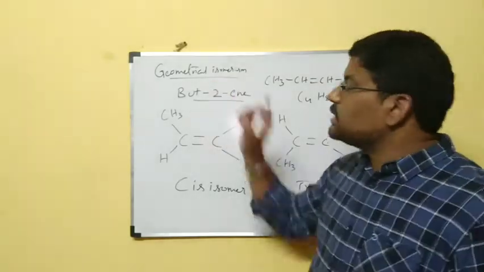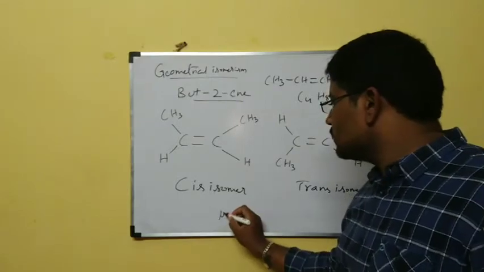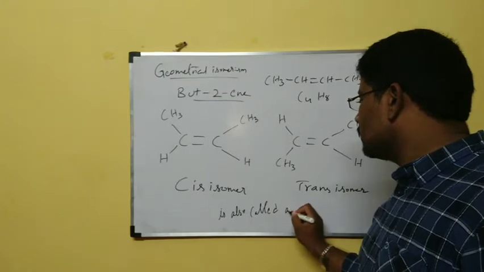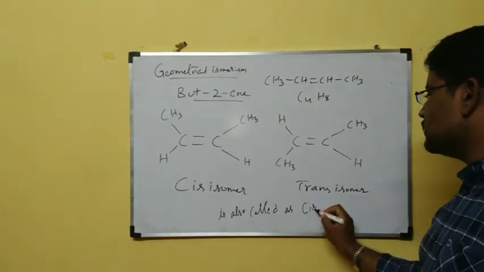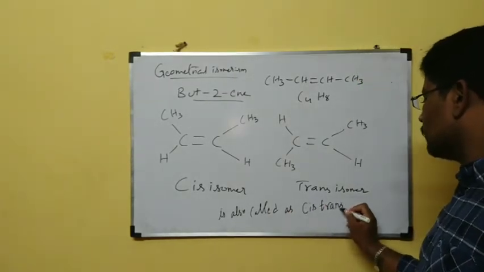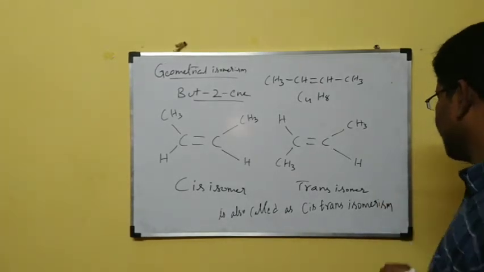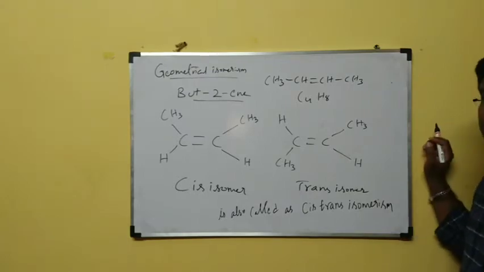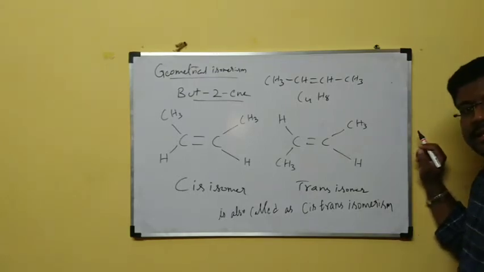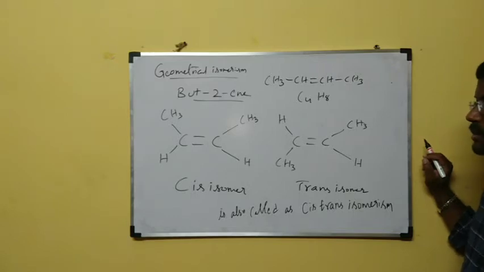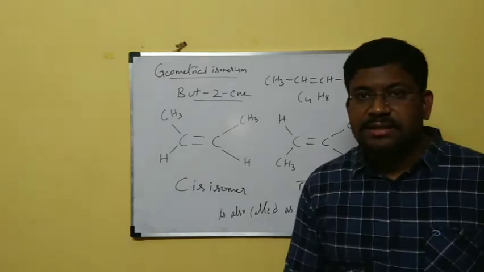That's why geometrical isomerism is also called cis-trans isomerism.